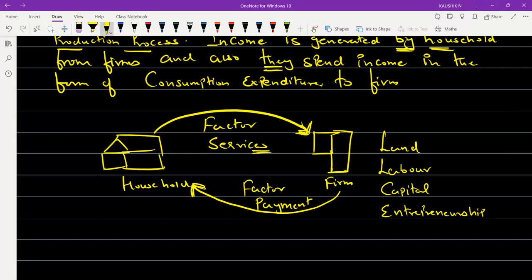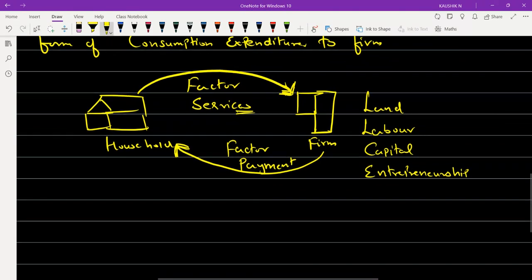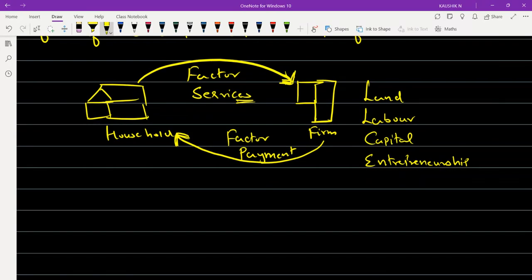So these are the services provided by the household to the firm, right? Can you understand? The household is providing you the land, the labor, the capital, and also the entrepreneurship. These are the factor services. They are consuming all these services and they are providing you the factor payment. What is the payment, if you ask?